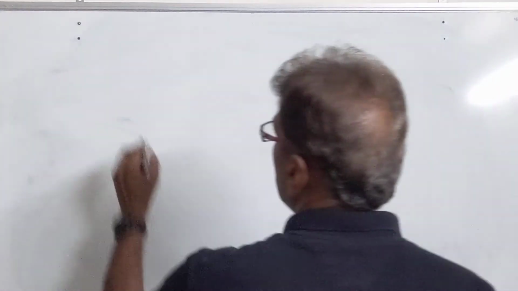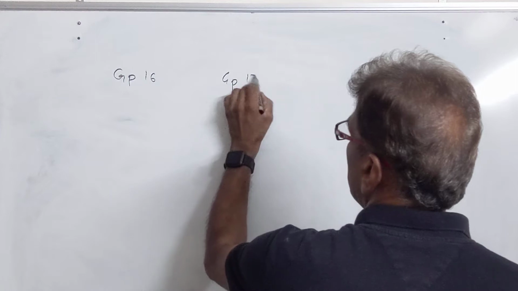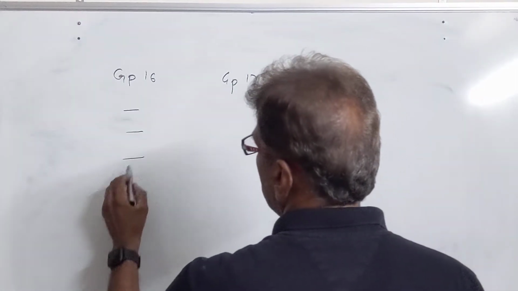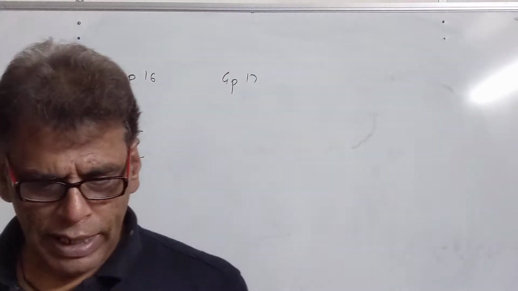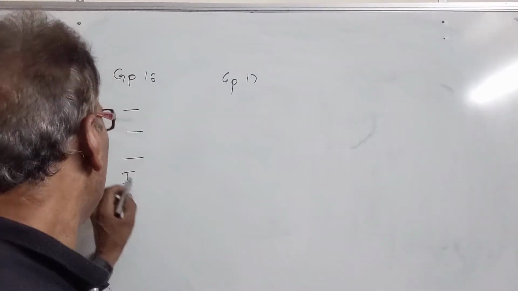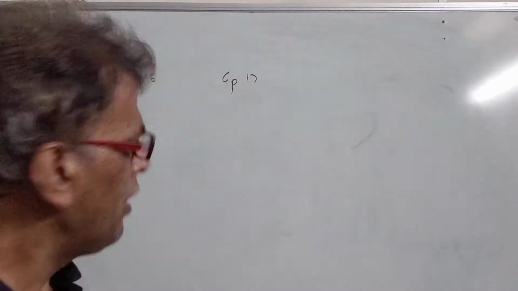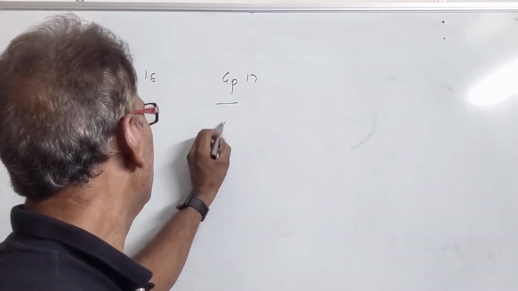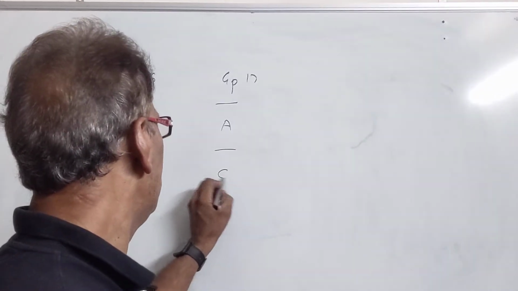This is group number 16 and group number 17. Here the first 3 elements are missing. We have iodine in the last, and here we have B in the last. Then we have group number 17, where the first element is missing, it is A. Then we have a vacant space, then it is C.